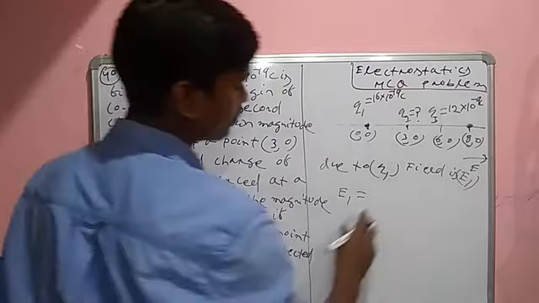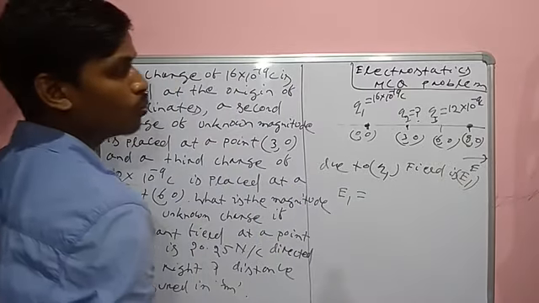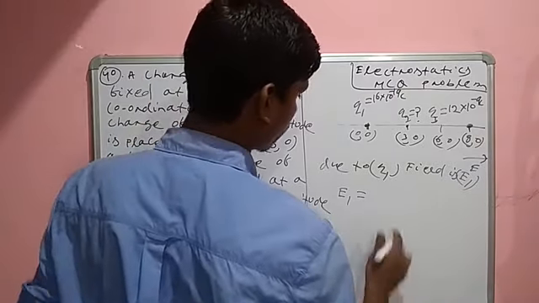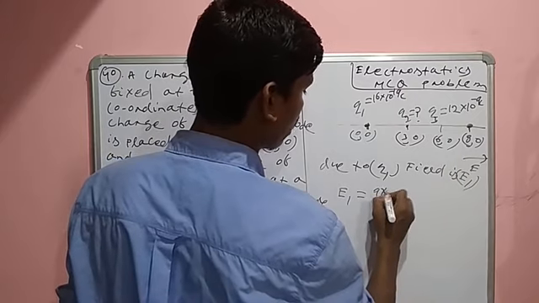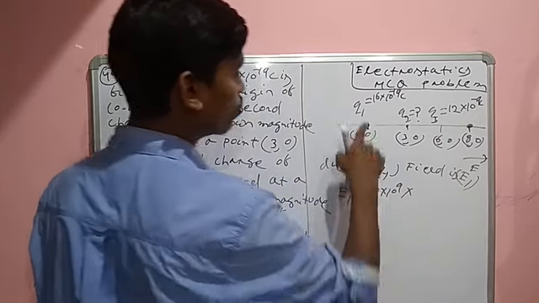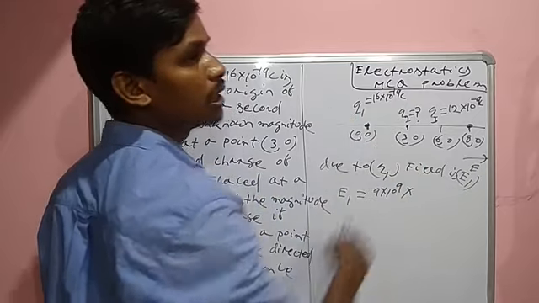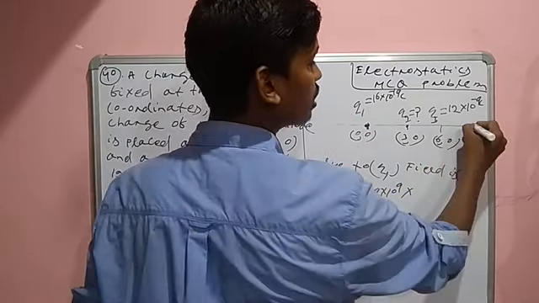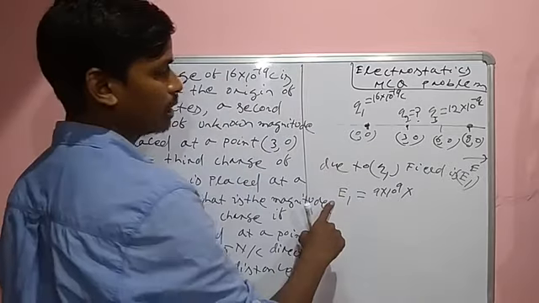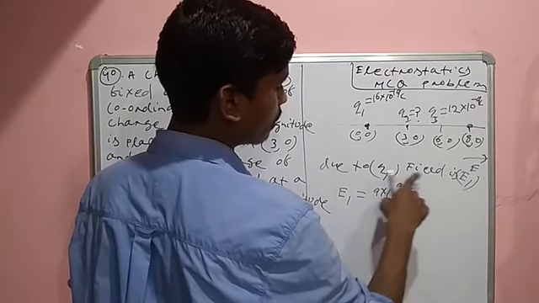E1 is k Q by R square, that is, 9 into 10 to the power 9 into Q. This is the positive charge. That means, due to the positive charge, the electric field is in the outward direction at this point. Then E1 is the field due to Q1.